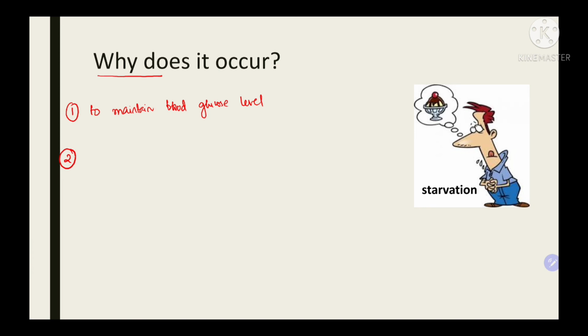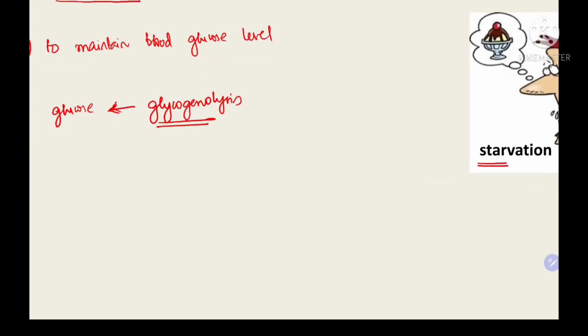The other important point is, during conditions like starvation or fasting, initially the glucose level is maintained by glycogenolysis. All the glycogen stores get depleted and converted into glucose, and that helps in maintenance of blood glucose level.